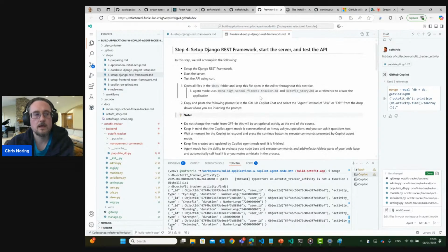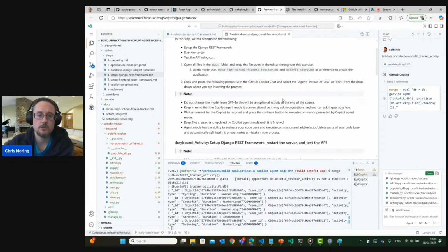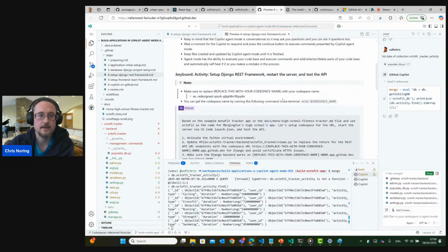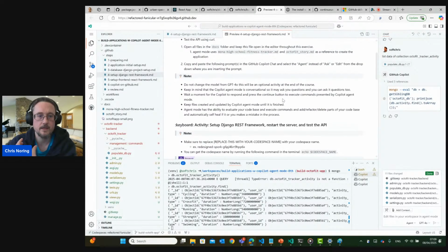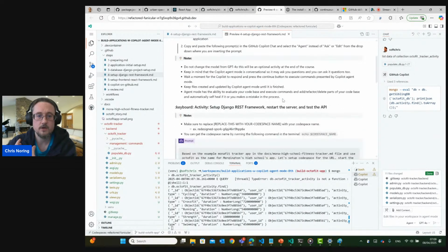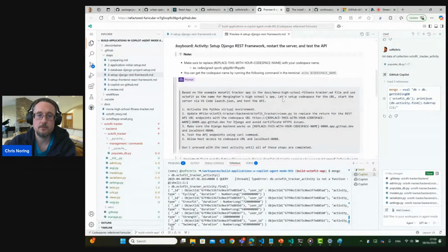So yeah, general lesson for this is that you saw that the agent has self-healing capabilities and you can ask it what can be wrong, but this is also an unfortunate thing that happens sometimes, that it creates duplicate collections. As developers, you can just clean up the collections you don't need, obviously, right? So what we will do here as part of step 4 is to make sure that the backend is working correctly when it's talking to the database. So in this activity here, as part of our first activity, it will set up the Django REST framework, restart the server, and test the API. So it's quite ambitious in this step.